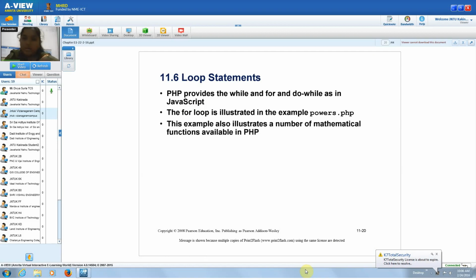Then we will continue the next topic, that is loops. We have different types of loops here in PHP. That is a for loop, a while loop. Same as usual in different technologies, the same concept applies here. I will show you the examples. I hope you have these examples, powers.php and dudate.php, in the link which is shared.